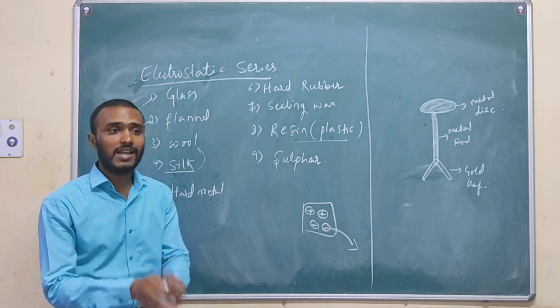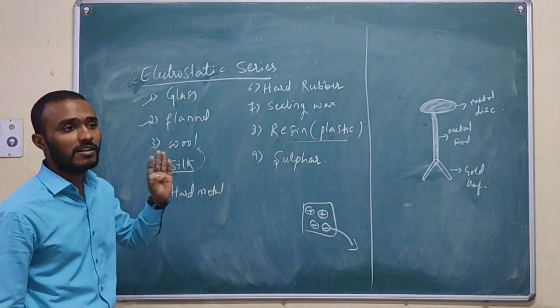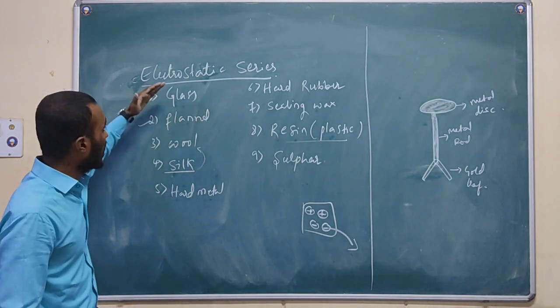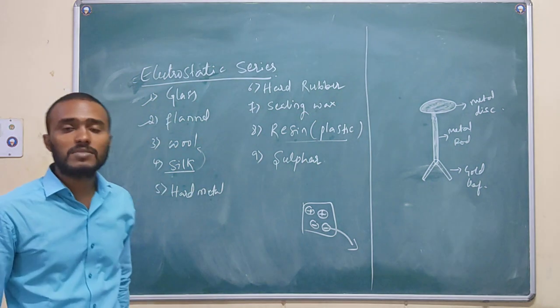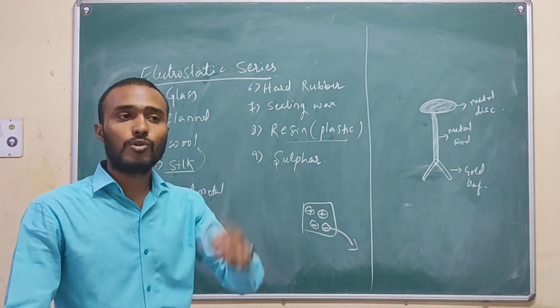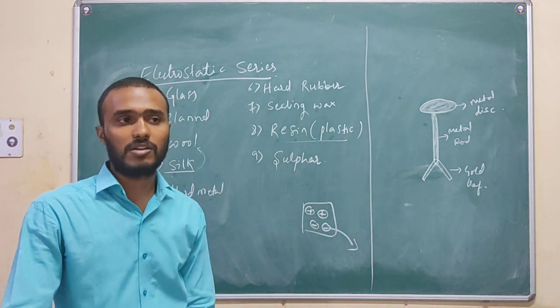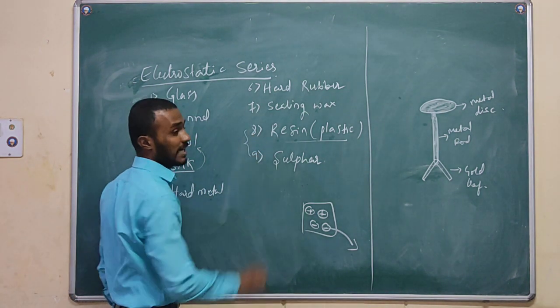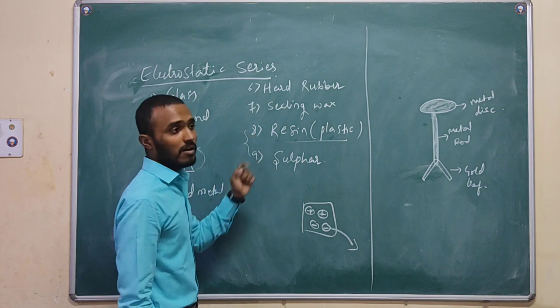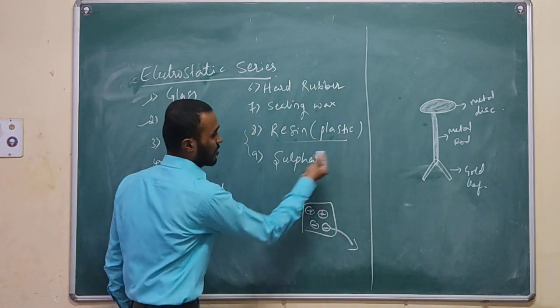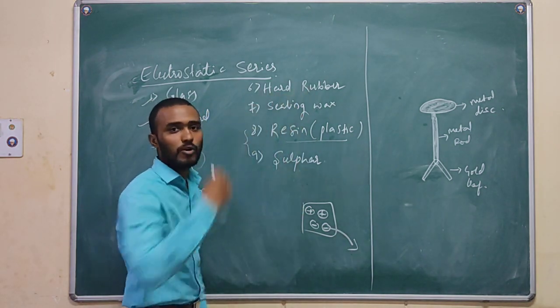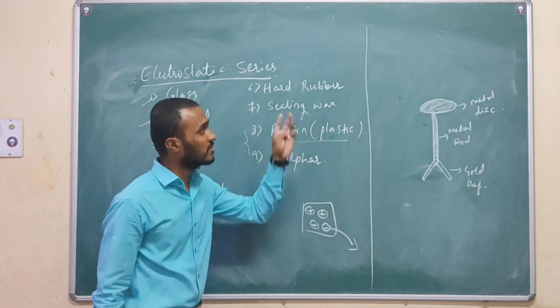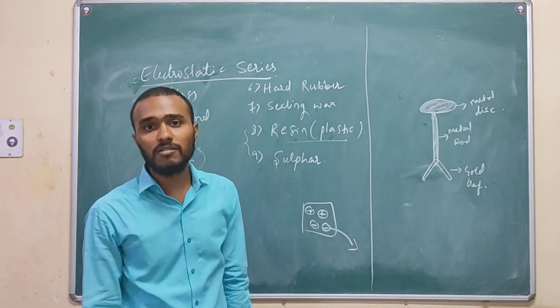By doing these trials, we have arranged in such a way that the higher order substances will get positive, lower order substances will get negative, right? For example, if I am rubbing these two bodies, sulfur becomes negative and plastic becomes positive. In the previous example, I had taken a plastic rod.